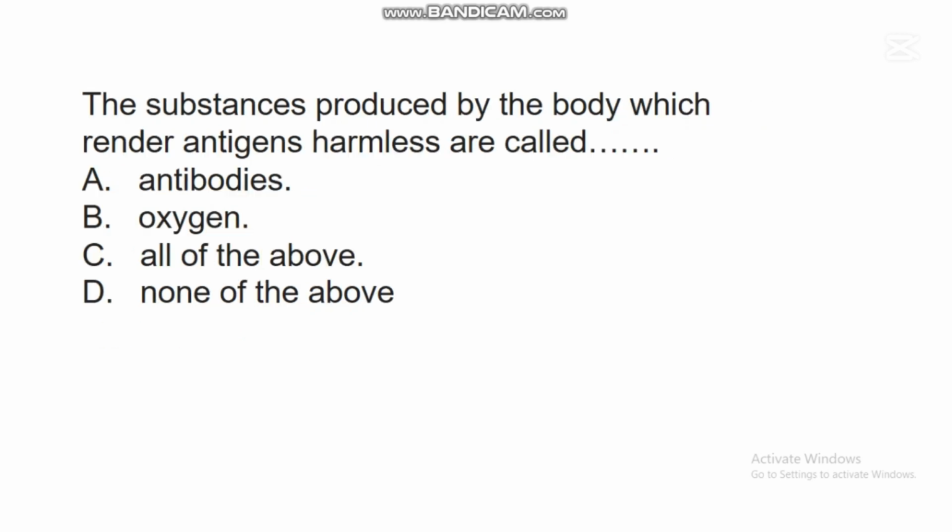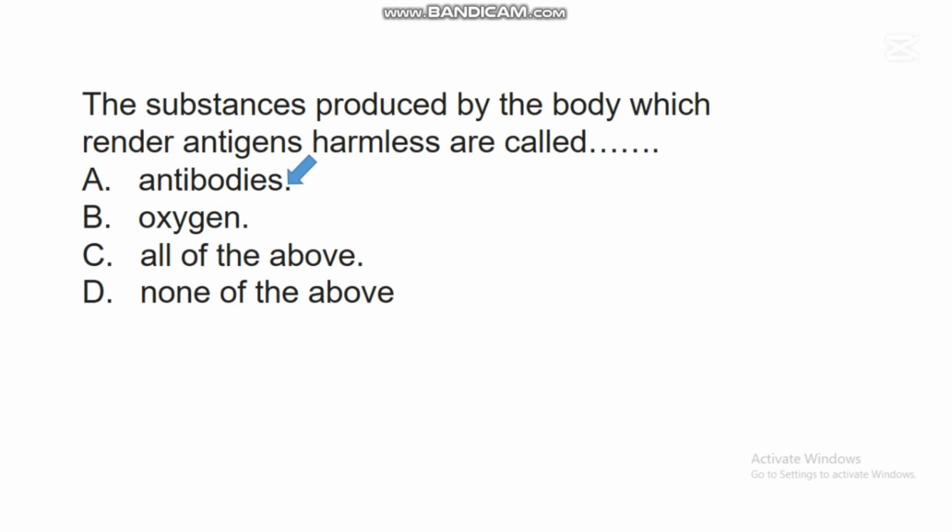The next question says, the substances produced by the body which render antigens harmless are called dash. A. Antibodies. B. Oxygen. C. All of the above. D. None of the above. In this question, the correct answer is A.